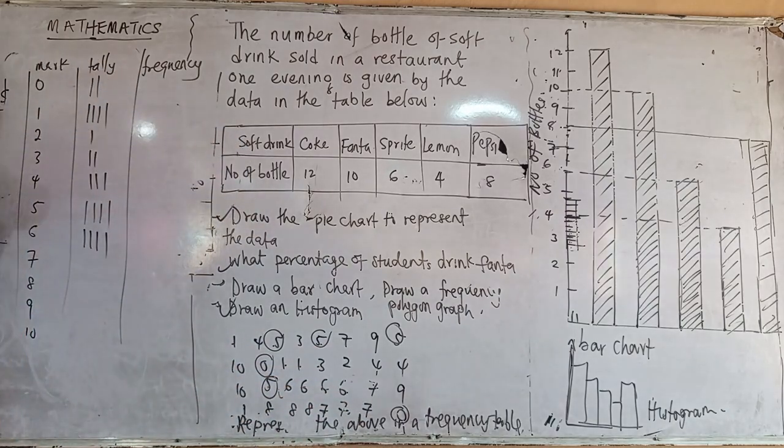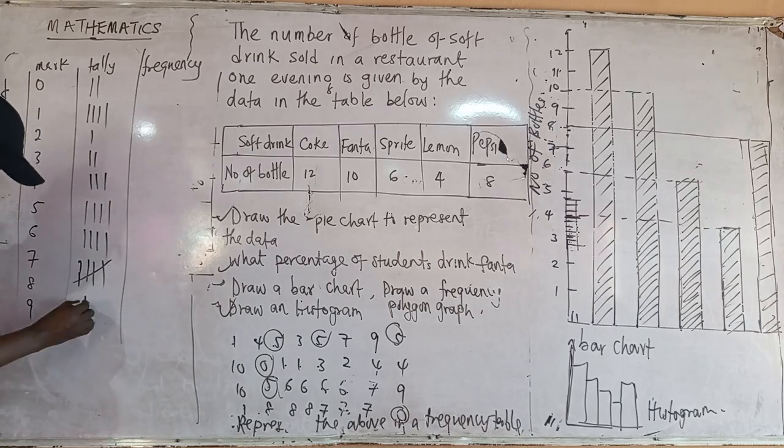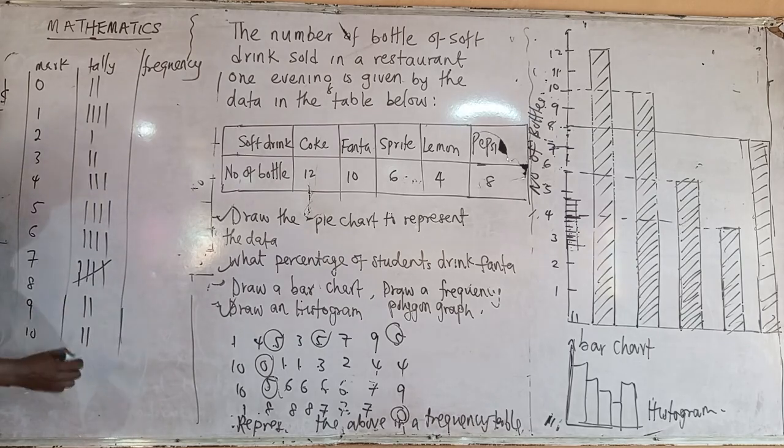Now this is where it matters. If you want to draw 5 now, you say 1, 2, 3, 4. The 5th one, you now stroke it. So if you want to start another one, you start from there. You strike it. What about 9? 9 is 2. And 10 is what? 2. So that is your group.